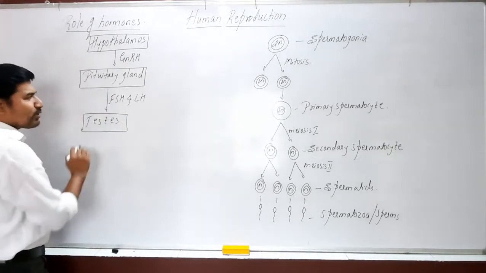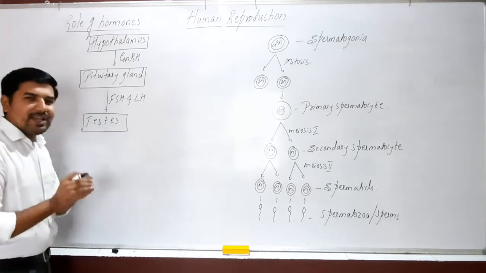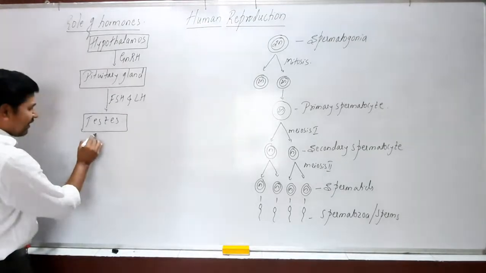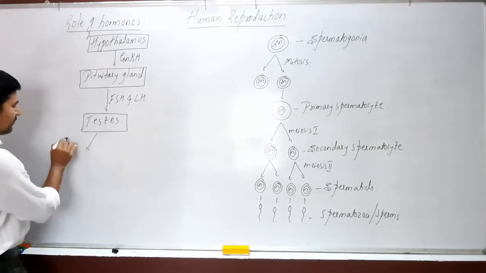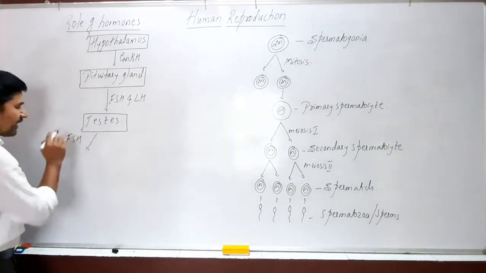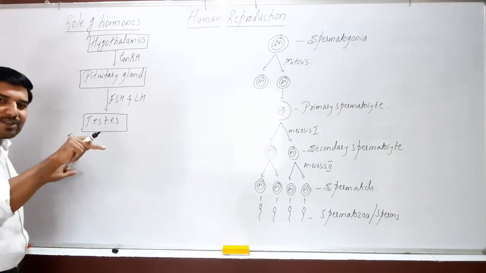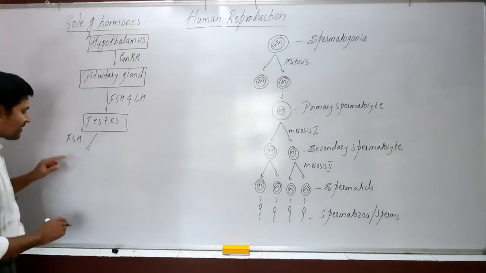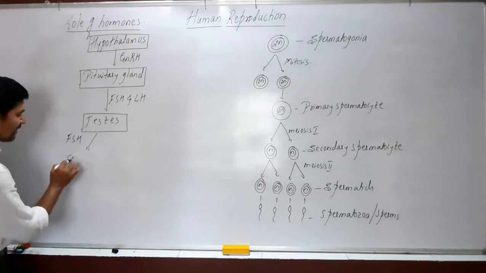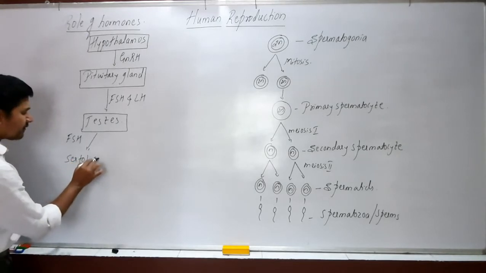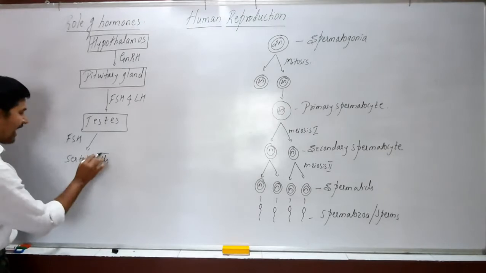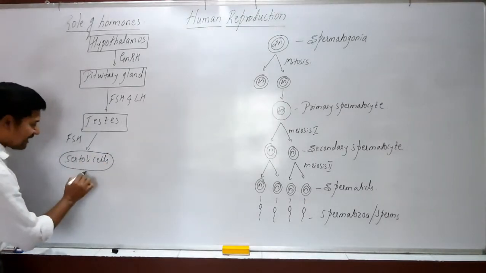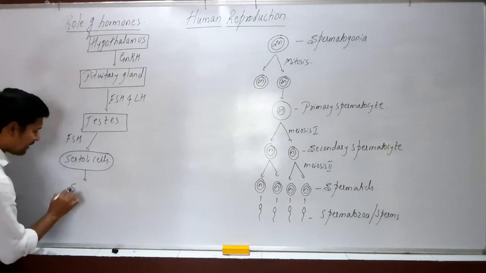Then what is the function of FSH and what is the function of LH? Now FSH, what will it do? FSH acts on the testis, and in the testis there are certain cells which we call Sertoli cells. It acts on the Sertoli cells, and these Sertoli cells help in spermatogenesis.